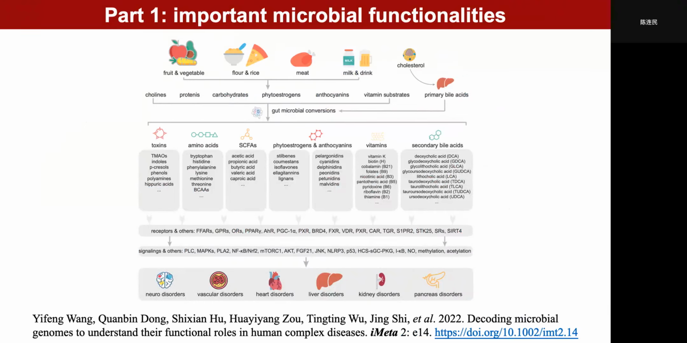The gut microbes are also involved in the biosynthesis and biotransformation of a series of bioactive metabolites that can act as substrates and signaling molecules, contributing to normal human physiological functions or complex diseases. Specific classes of microbiota-related metabolic molecules mainly include short-chain fatty acids, amino acids, vitamins, bile acids, toxins, and so on.